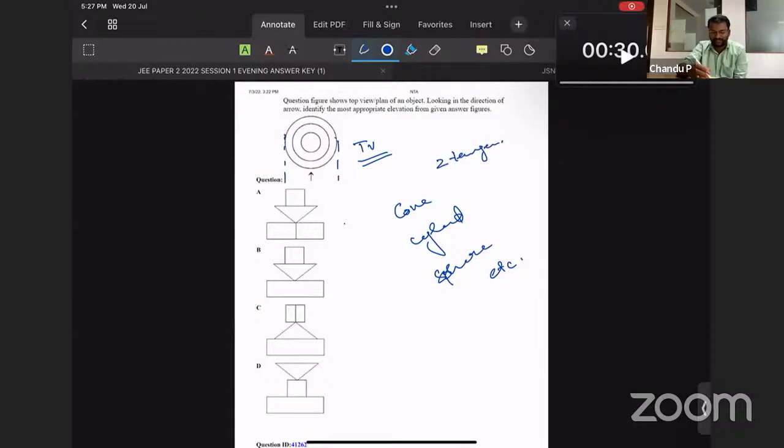That means two edges for a circular top view figure. Coming over to here, we can eliminate the three-edged figures. Option B is three-edged. Option C is three-edged. They can't produce a circle because a circle is two-edged.